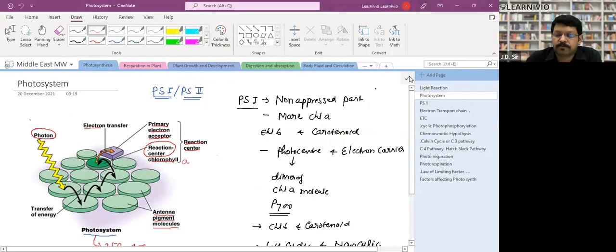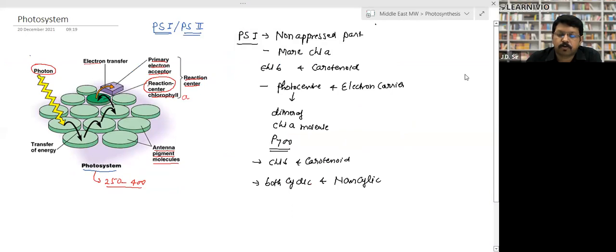Now come to the structure of photosystem, right? We have studied photosystem 1 and photosystem 2, and now we are studying what a photosystem is in general. Photosystem is basically made up of three things. First, the reaction center, which is made up of a special type of chlorophyll A molecule, and then the primary electron acceptor.